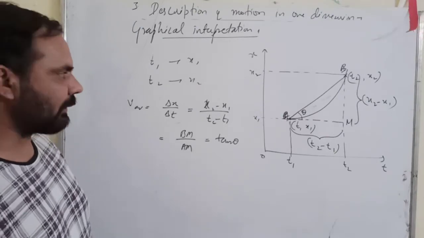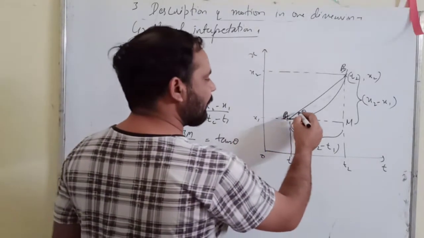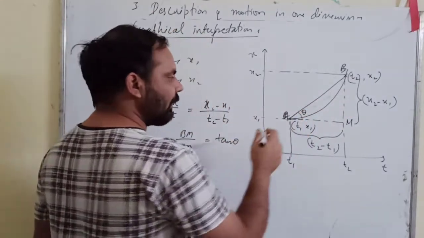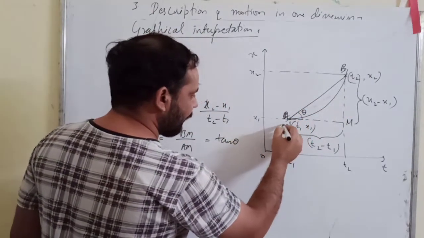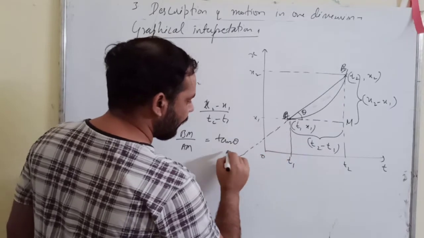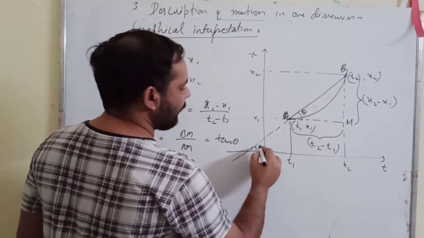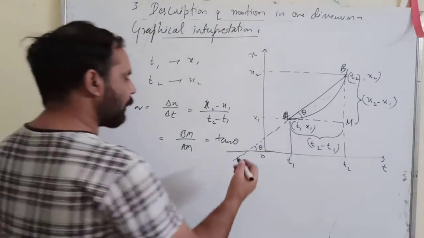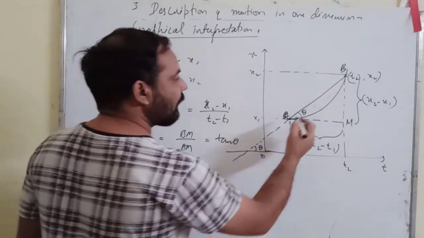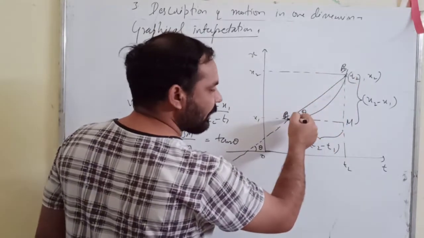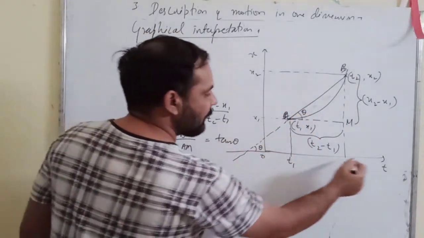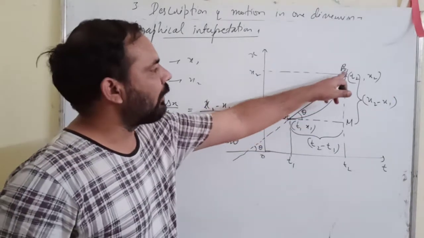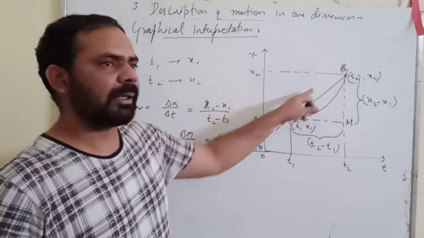If this angle is theta, then opposite side by adjacent side will be tan theta. Now if I extend this line here and here, how much will be this angle? Theta, corresponding angles, right? Now this theta is the angle made by the chord with the positive direction of time axis. Am I right?